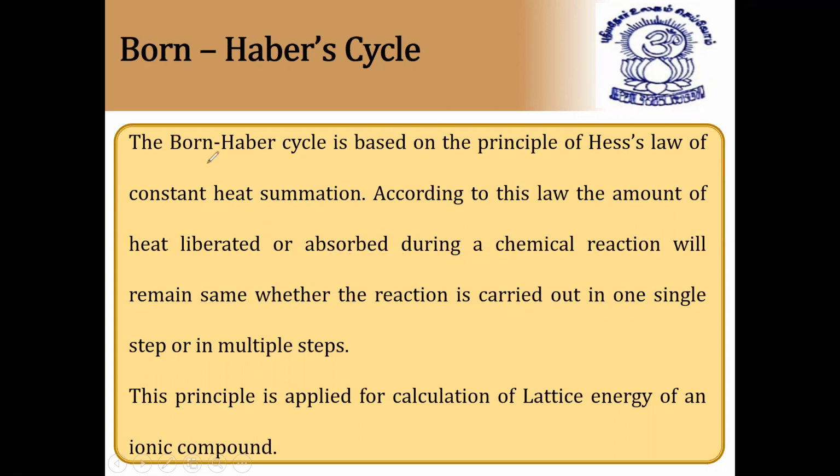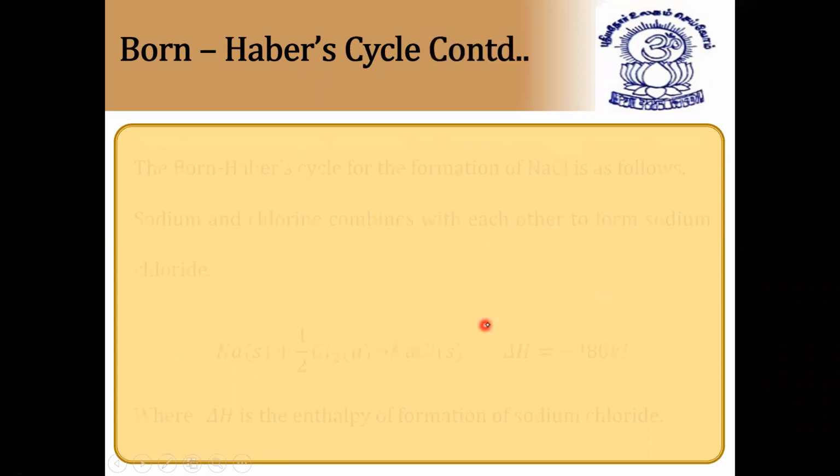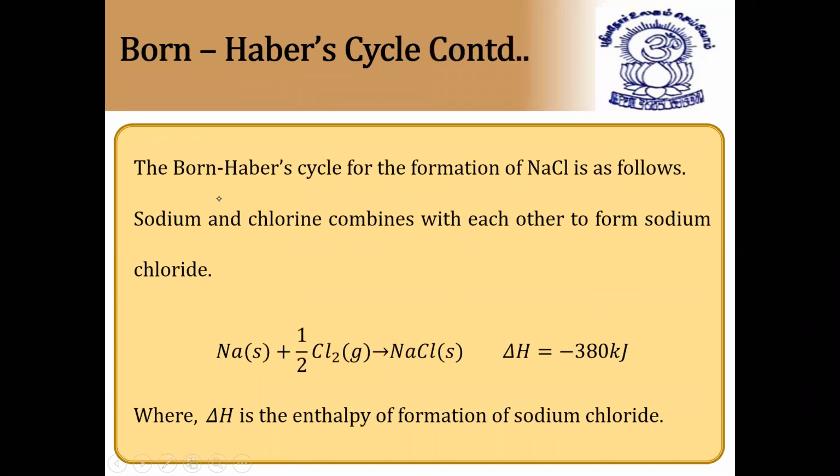But just see that the Born-Haber cycle is based on the principle of Hess's law of constant summation. This principle is applied for the calculation of the lattice energy of an ionic compound. So Hess's law is applicable for the lattice energy of an ionic compound. How to calculate the lattice energy of sodium chloride, we'll discuss now in this class. The Born-Haber cycle for the formation of sodium chloride is as follows.